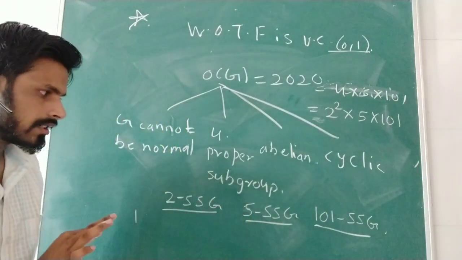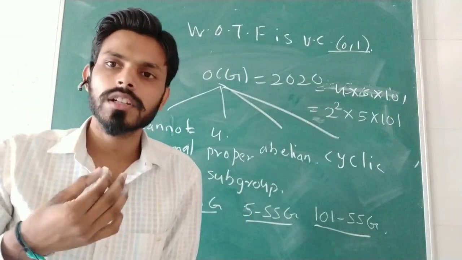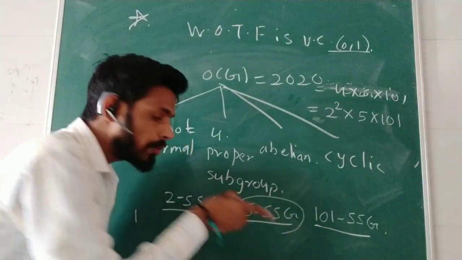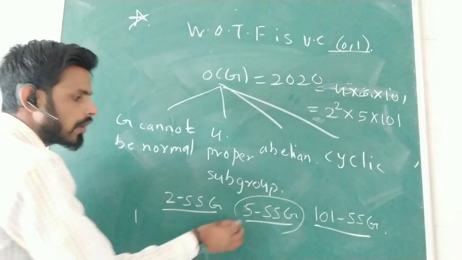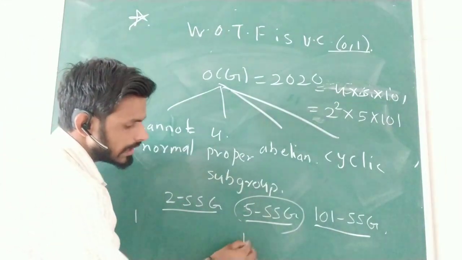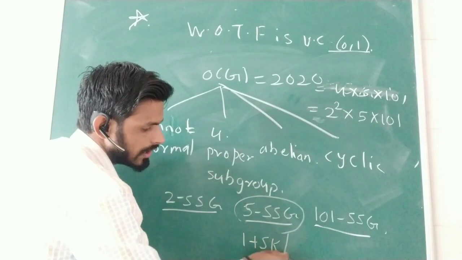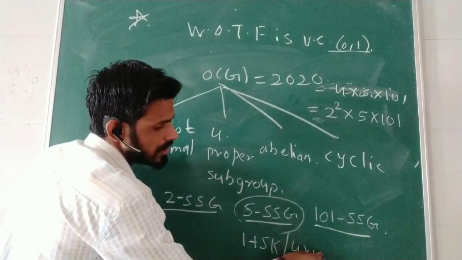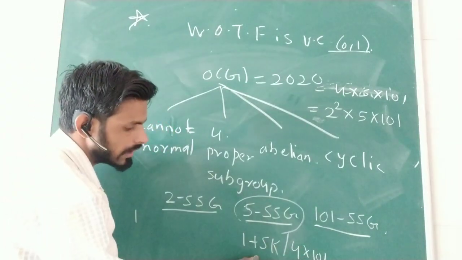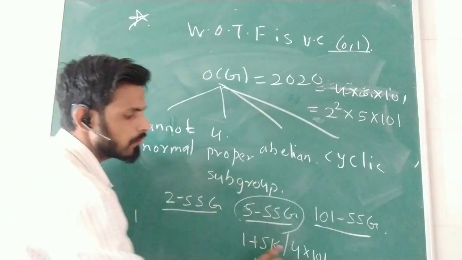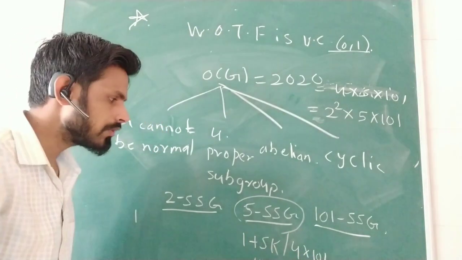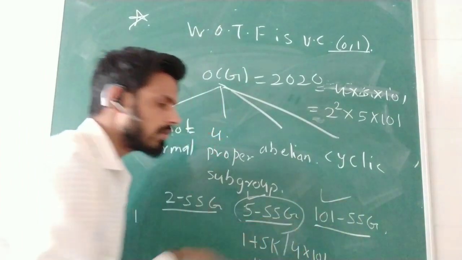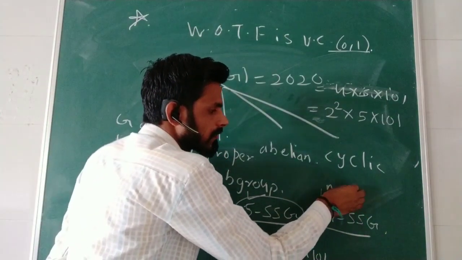There is a result that a Sylow p-subgroup is normal if there is a unique Sylow p-subgroup of order p. So clearly 1 plus 5K divides 4 into 101 if and only if K is equal to 0. That is, only 1 divides 4 into 101. So therefore the 5-Sylow subgroup is normal. Clearly we can check the 101-Sylow subgroup is also normal.